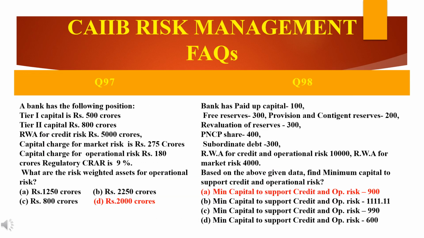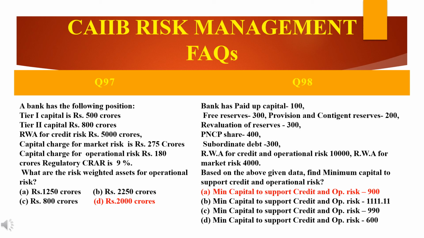Now, in this slide, see the question carefully. This is a practical question. A bank has the following position. Tier 1 capital 500 crores. Tier 2 800 crores.